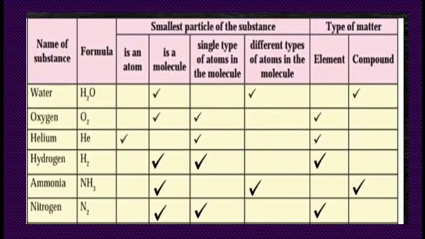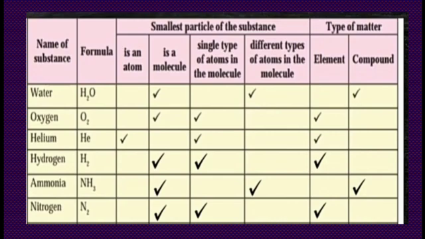Next is helium, He. It is an atom. That means, we already learned, we can represent an atom with the help of a symbol. It consists of only one type of particle. So helium, it is an atom, not a molecule. So which type of matter is it? It is an element. It is not a compound.